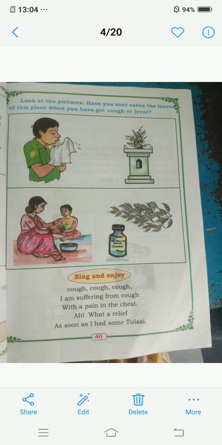Cough, cough, cough. I am suffering from cough. With a pain in the chest, water relief, as soon as I had some tulsi.